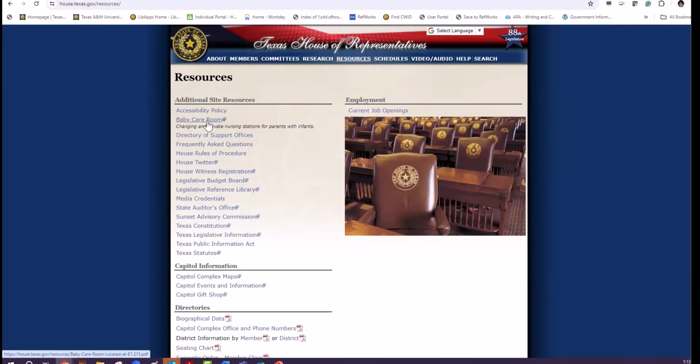You may click on any of those and see what information is included, like House witness registration. These are some forms and information that would be helpful for researchers who want to write a paper, thesis, dissertation, or assignment, for whatever reason they're searching on Texas government.